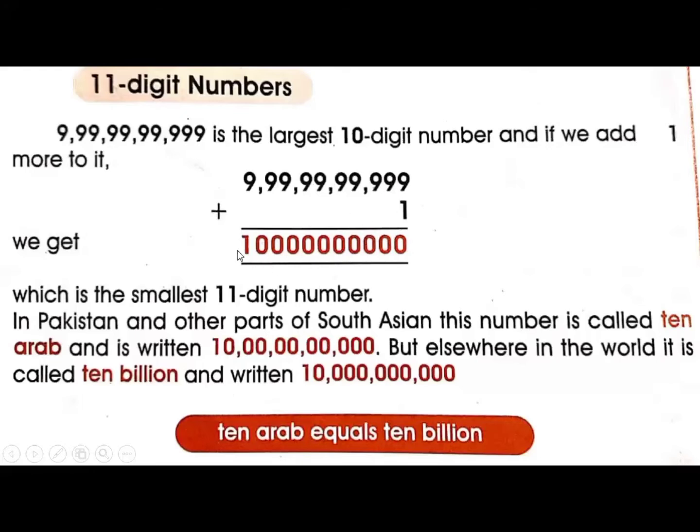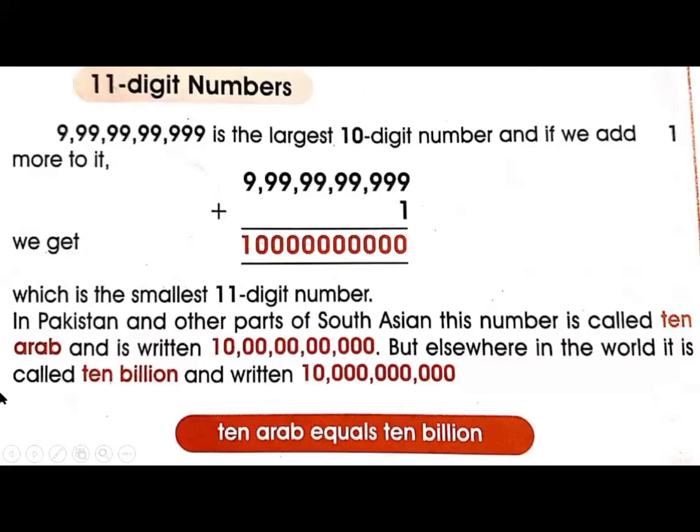If we add 1 to this number, it will become an 11-digit number, and this 11-digit number is called 10 Arab. So in the Pakistani system, the 11-digit number starts from 10 Arab. In Pakistan and other parts of South Asia, this number is called 10 Arab.